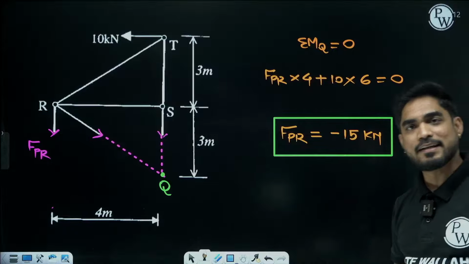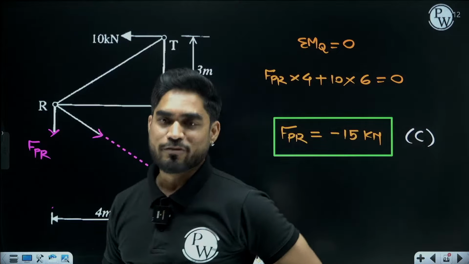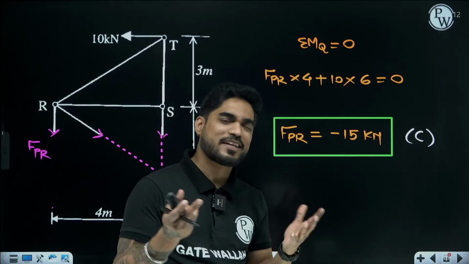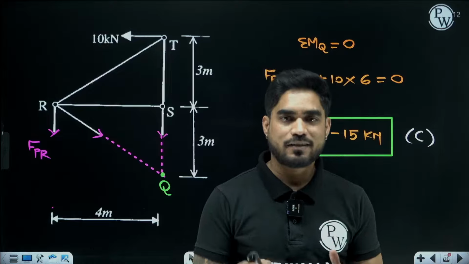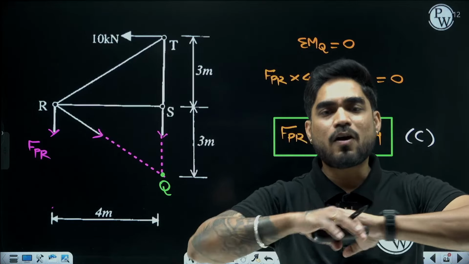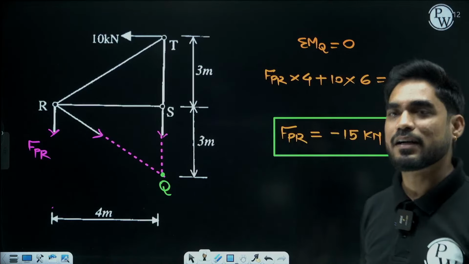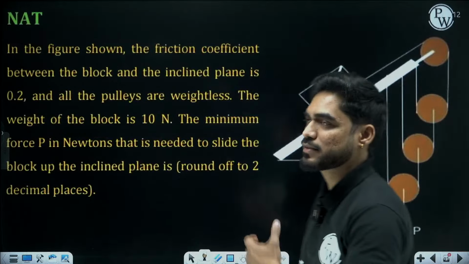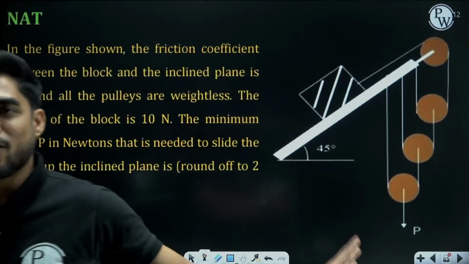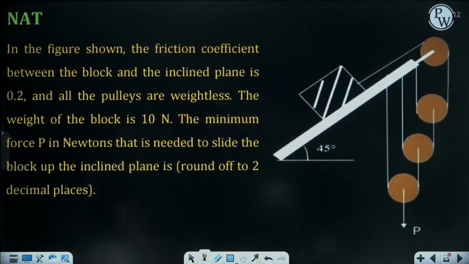How are you guys finding these questions? Some of you might be thinking, why such easy questions? The questions, easy or difficult, should be relevant. In GATE also you will not find all 100% questions very difficult, right? You will find some easy questions, some moderately difficult, some very difficult. Here also you will find those types of problems.